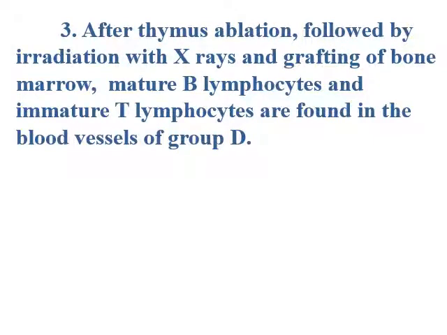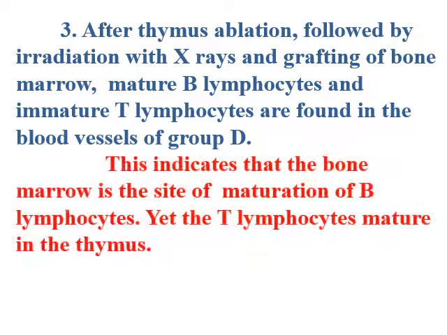Group D. In group D, after thymus ablation, meaning removal of the thymus, followed by irradiation with X-rays and grafting of bone marrow, mature B lymphocytes and immature T lymphocytes are found in the blood vessels. What does this indicate? This indicates that the bone marrow is the site of maturation of B lymphocytes, yet the T lymphocytes mature inside the thymus.